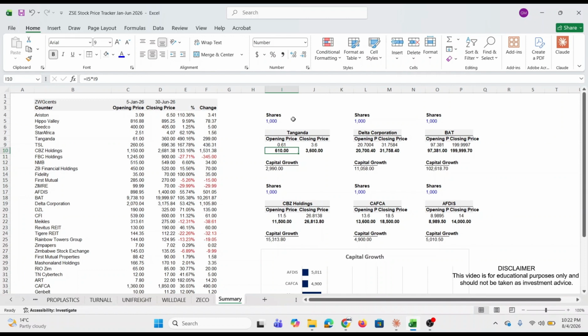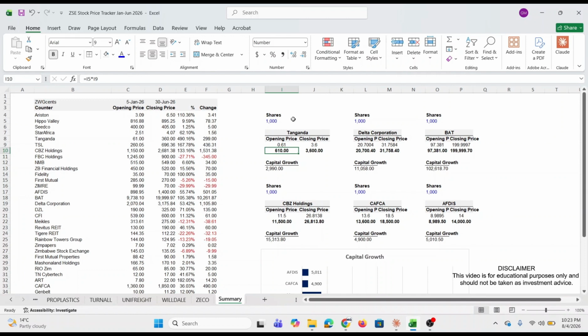If you had bought 1,000 shares in Tanganda as at the 5th of January 2026, the value of your shares would have been 610 ZiG. And on the 30th of June 2026, the value of your shares in Tanganda would have jumped to 3,600 ZiG, giving you 2,990 in capital gains. Of course, these are pre-tax capital gains and pre-transaction fees as well.